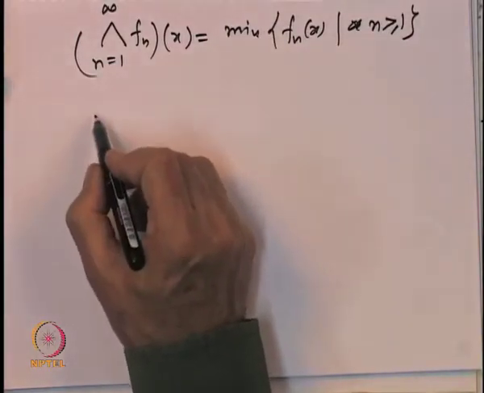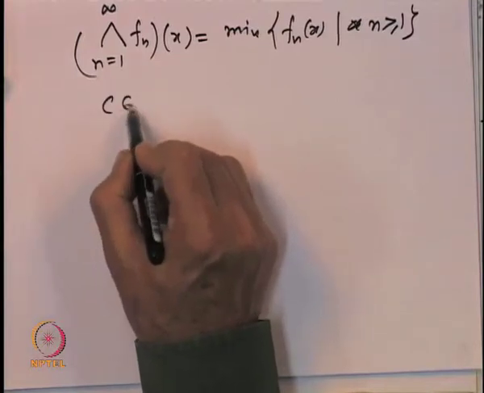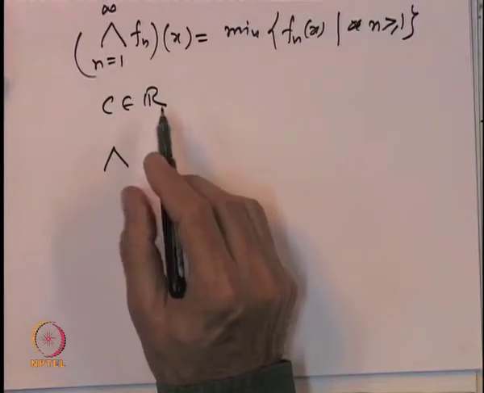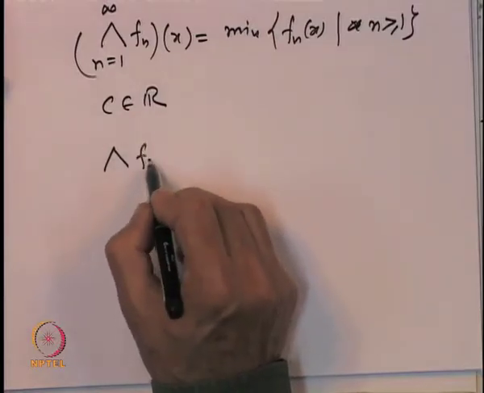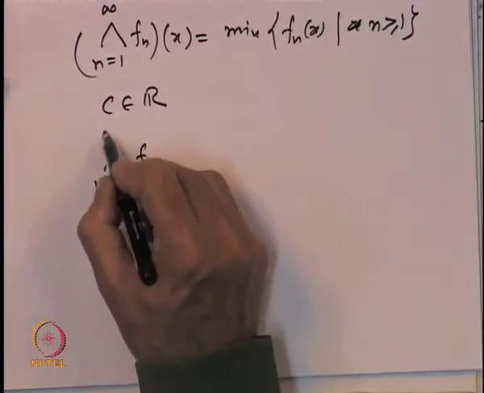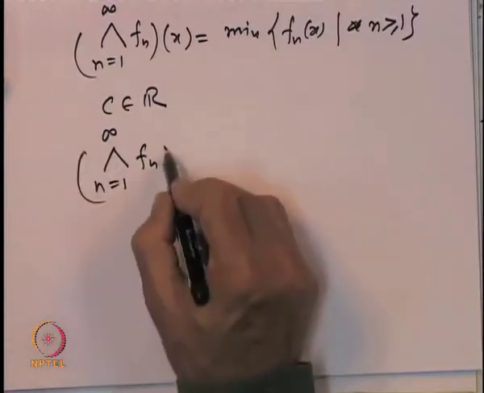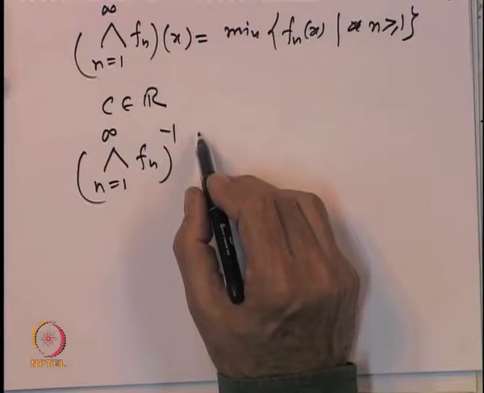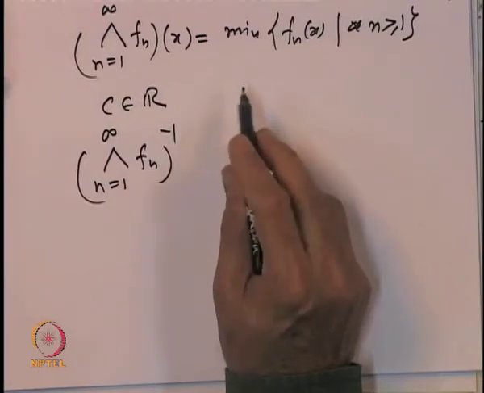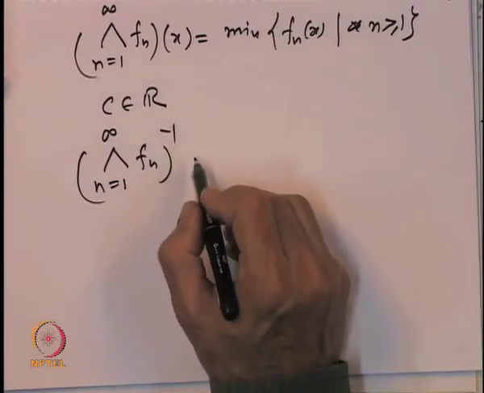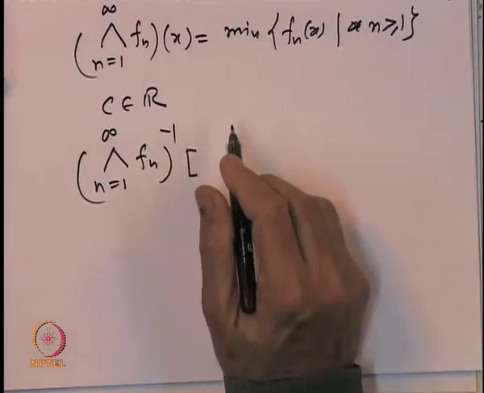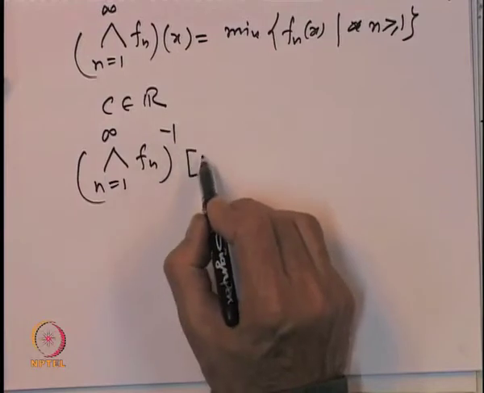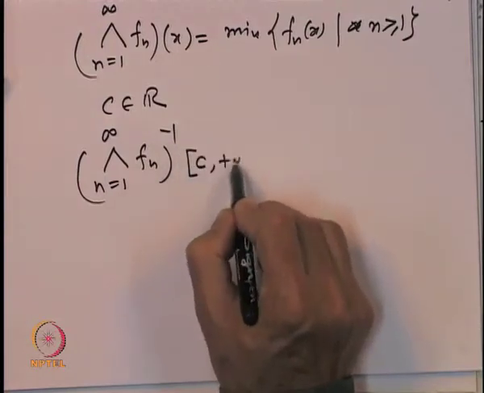So once again, for any c belonging to R, let us look at the inverse of some type of intervals under the minimum of f_n; we want to show it belongs to S. So let us try looking at where the minimum is bigger than c. Let us try this.